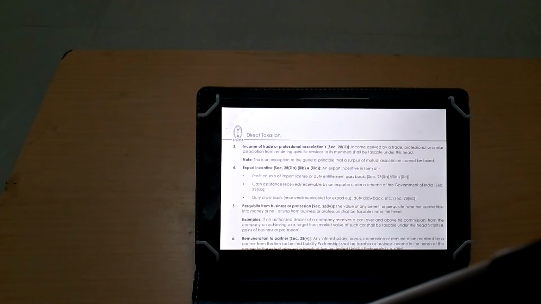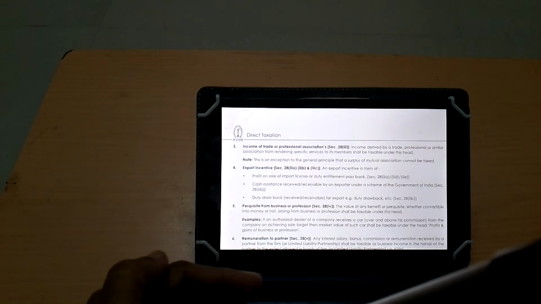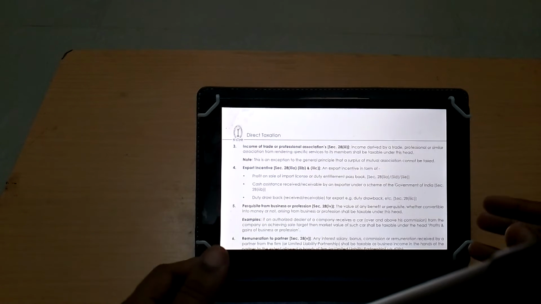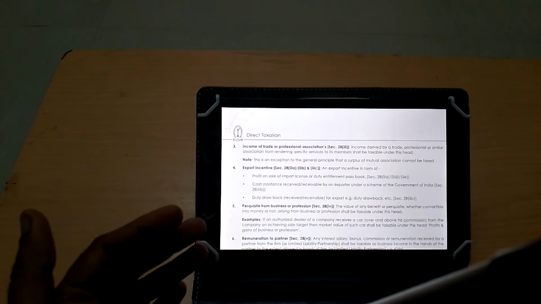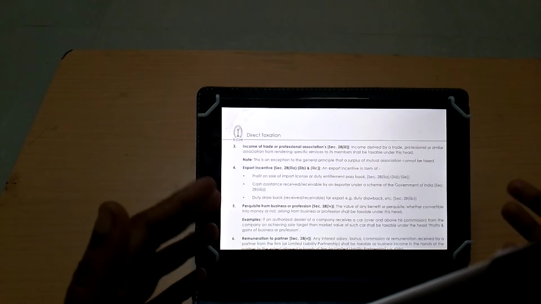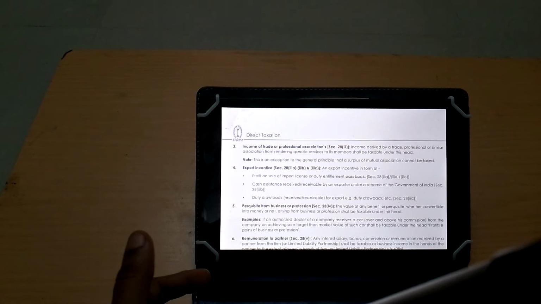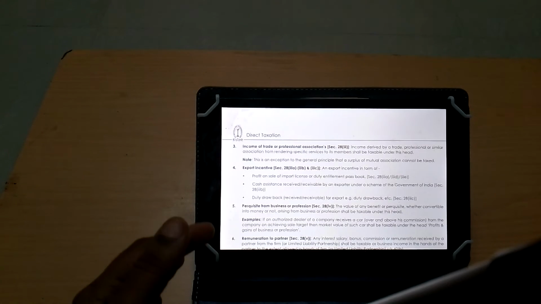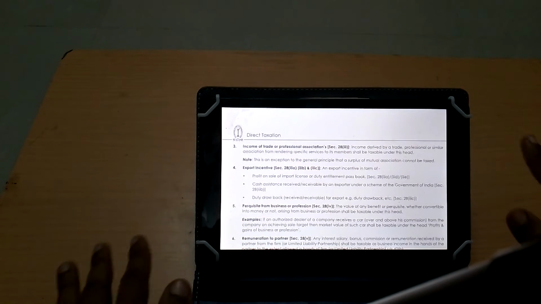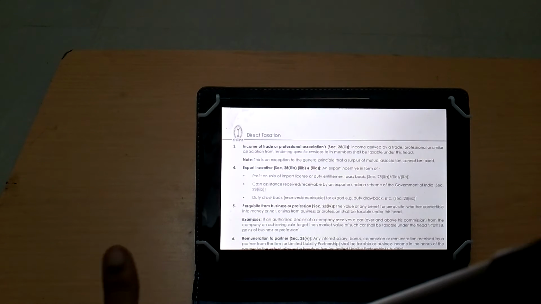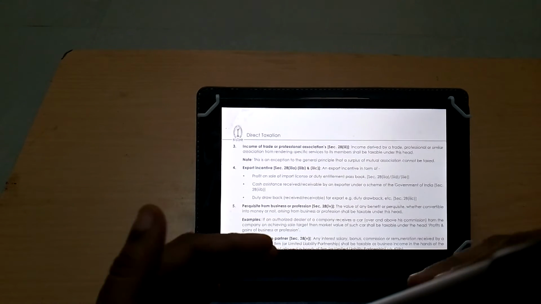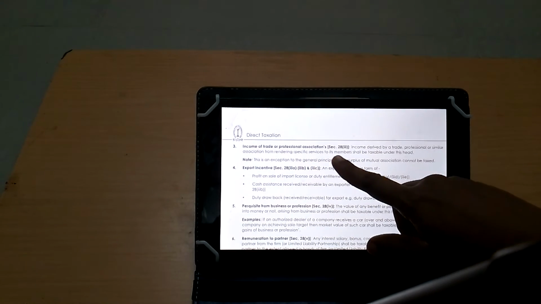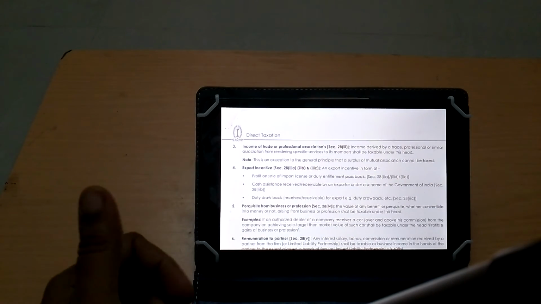Trade association: a trade or professional association means an association of members to promote some common interest. If any income is derived by such an association, other than from rendering specific services to its members, such income will not be taxable. But if the income is by way of rendering specific services to its members alone, then it will be taxable.